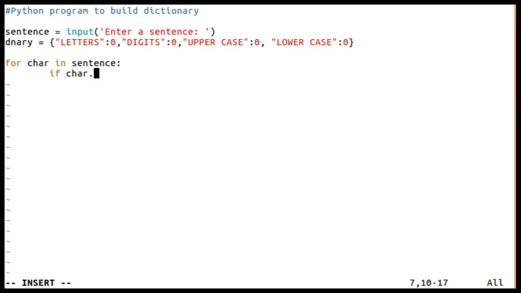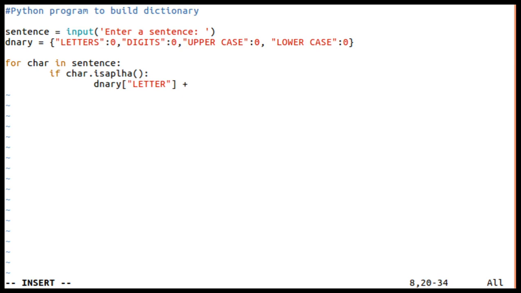Okay, there is a method called isalpha. If that character is an alphabet, then what we should do is dictionary of letters plus equal to 1.